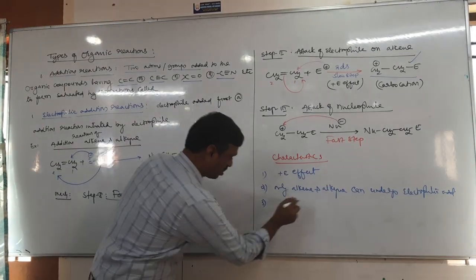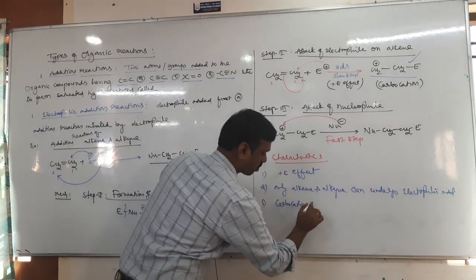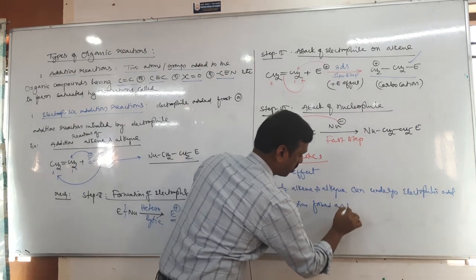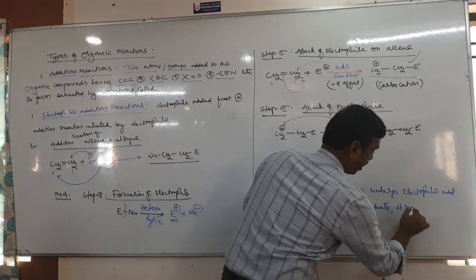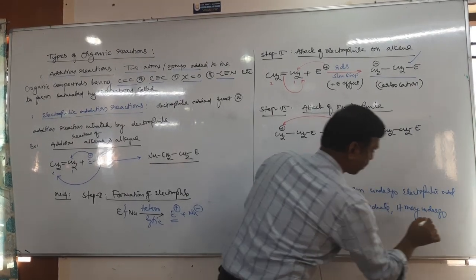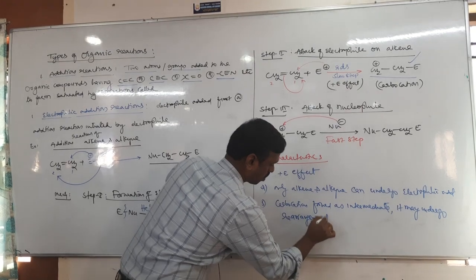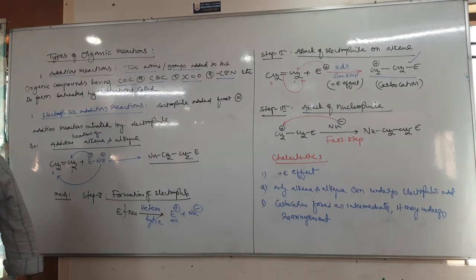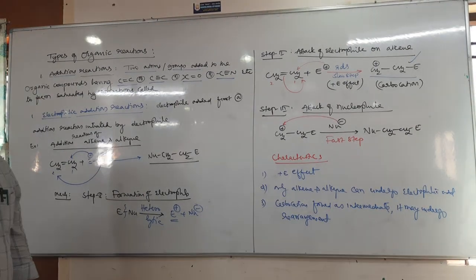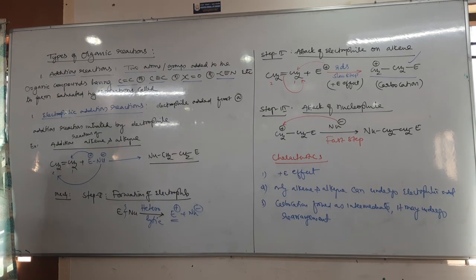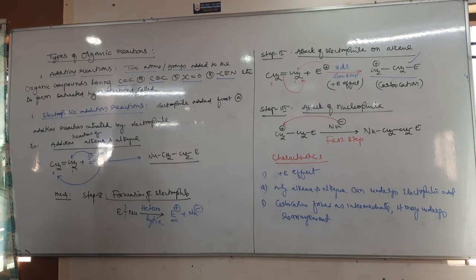Therefore, the third characteristic: carbocation formed as an intermediate, it may undergo what? It may undergo rearrangement reaction. Okay, so these are some important characteristics of electrophilic addition reactions.